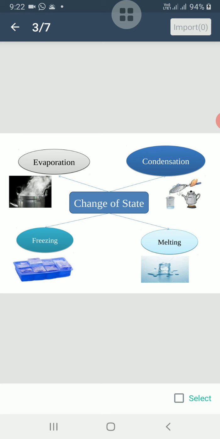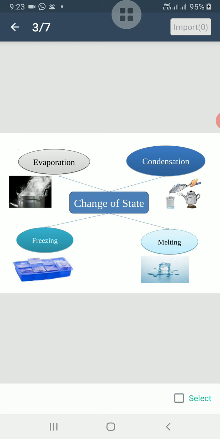And when steam gets cooled, it condenses to form water again. If we put a lid on the boiling water, you can see there are water droplets. This happens because on cooling steam, the movement of water molecules becomes slower. They start to move close to each other. They become less free to move now, and thus they come closer to each other to form water. The change of gaseous state into liquid state on cooling is known as condensation.